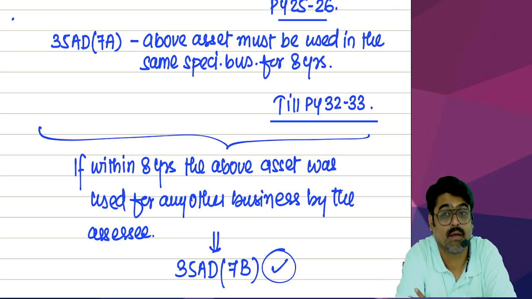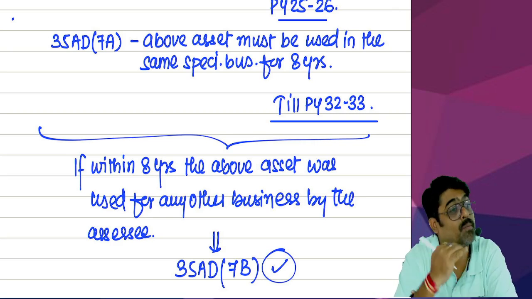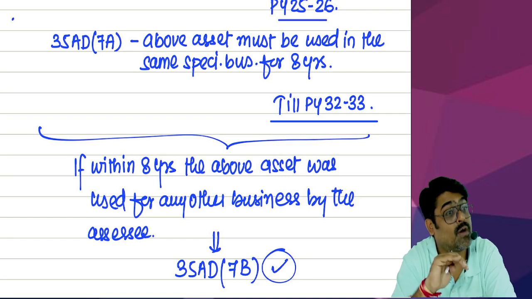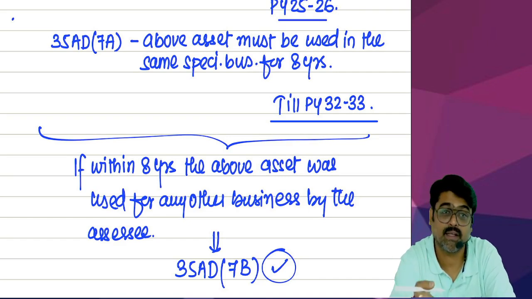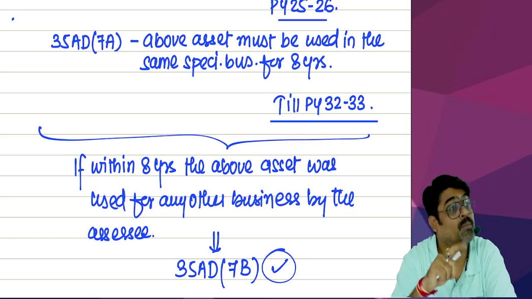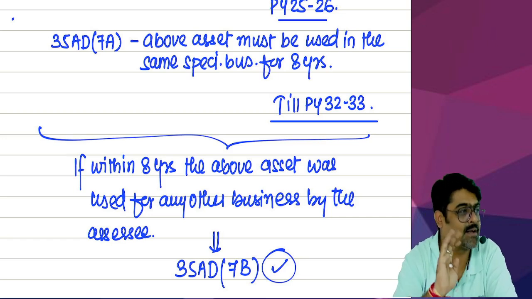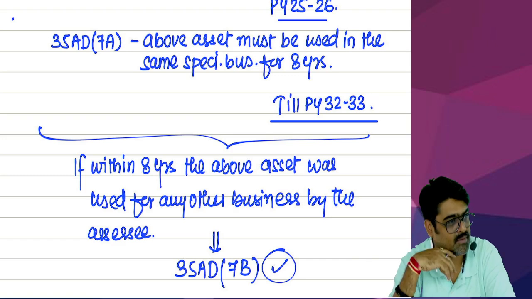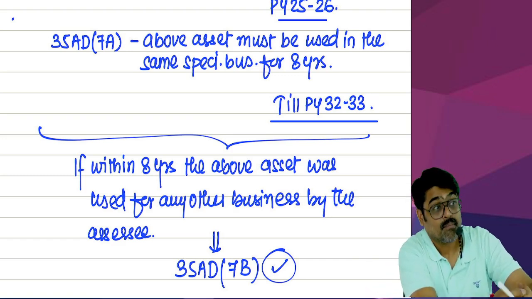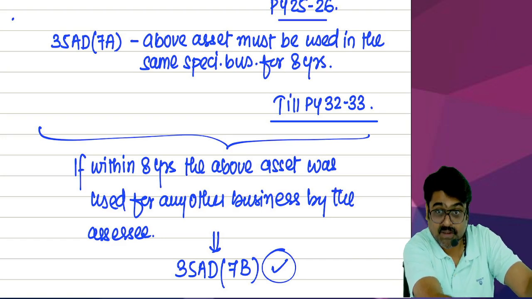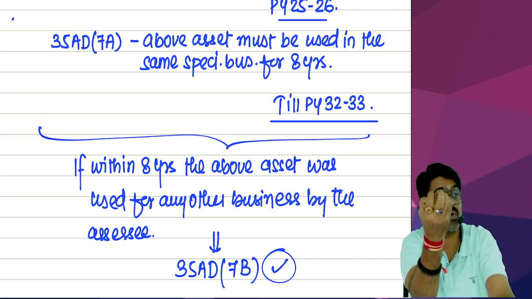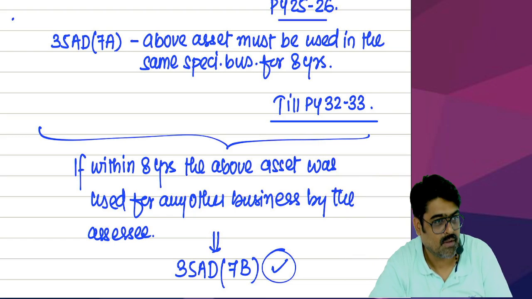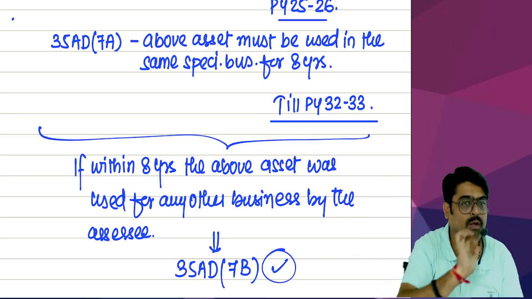So what promise did you give? 35AD 7A. 7A takes a promise that for 8 years you are supposed to keep the asset in the same business. But when you break that promise, meaning within 8 years you start using that asset for any business other than the specified business, the asset is still with you, but you have taken it out of that business and started using it for another business. Possible or not possible? Meaning, you have kept your promise or you have broken it.